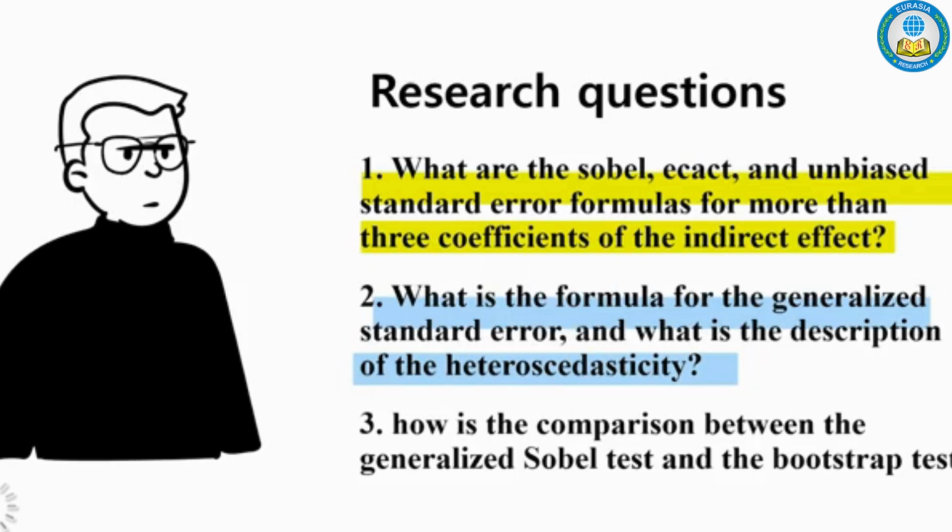2. What is the formula for the generalized standard error and how is heteroscedasticity described? The Sobel test has often been criticized by scholars like Kline for the issue that indirect effects do not form a normal distribution. Heteroscedasticity problems have also been identified. To address these issues, we sought to solve them using White's 1980 robust standard error correction method.